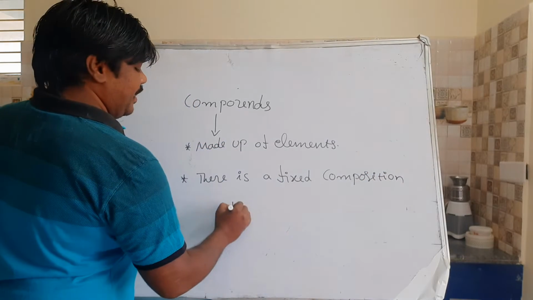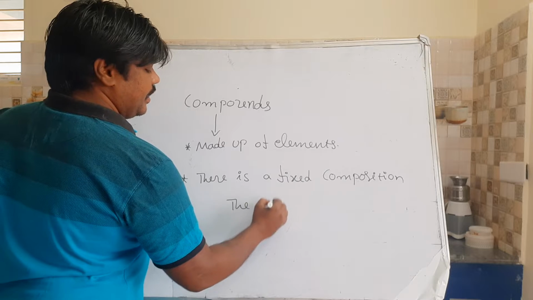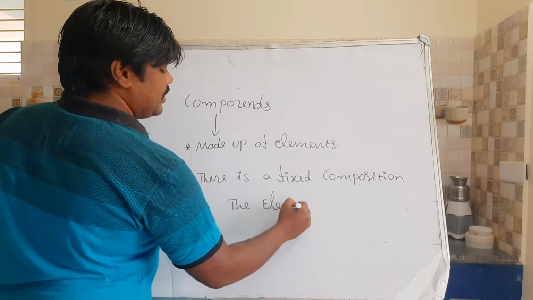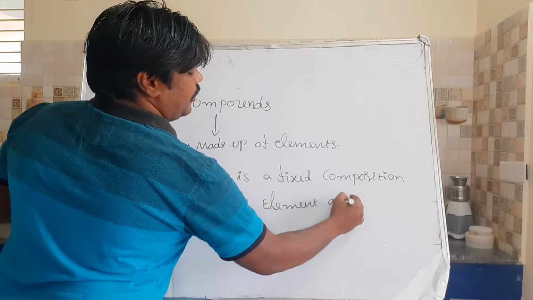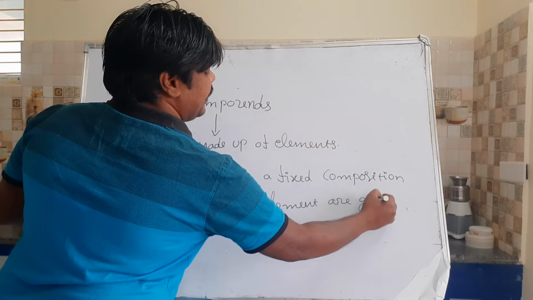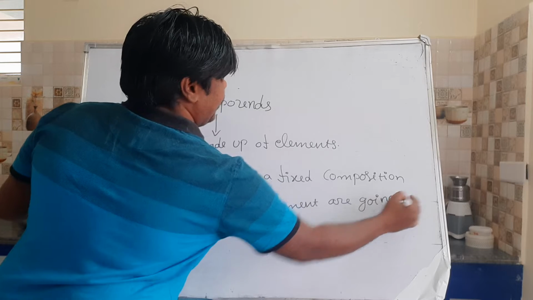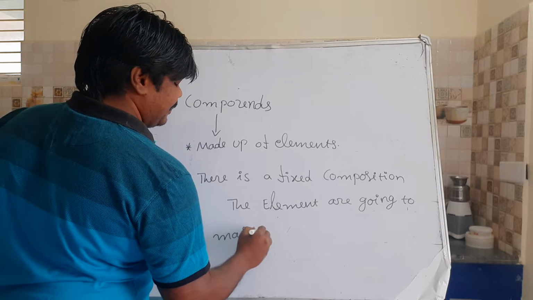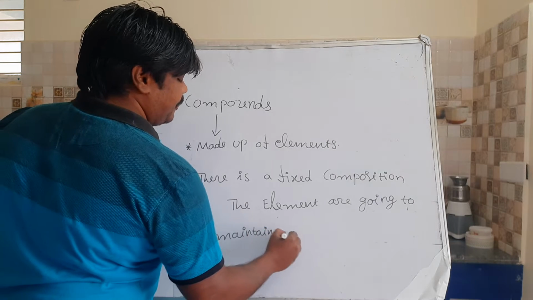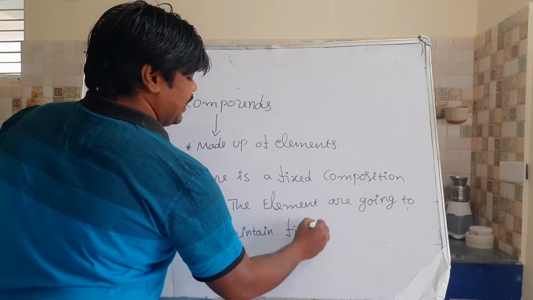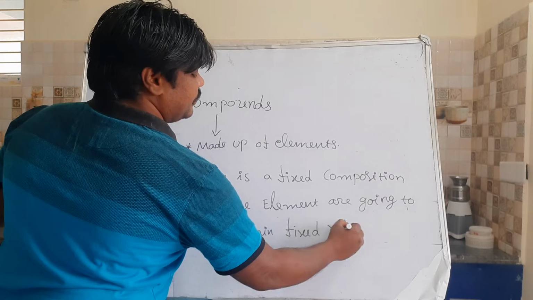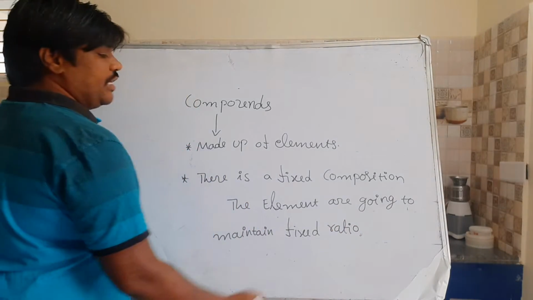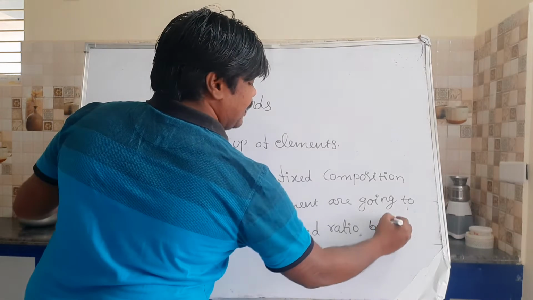That means the elements are going to maintain a fixed ratio by their mass.